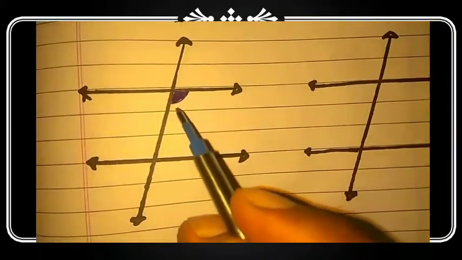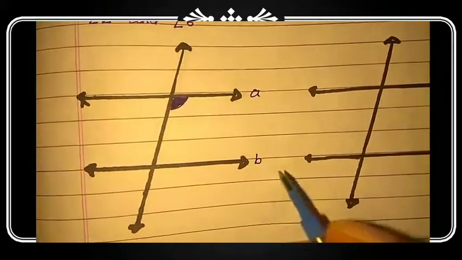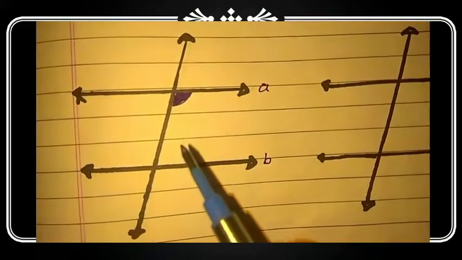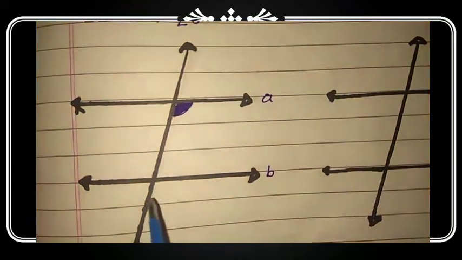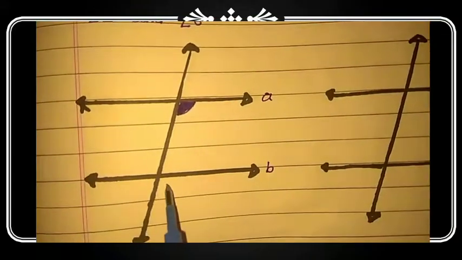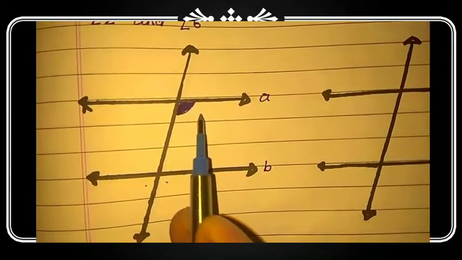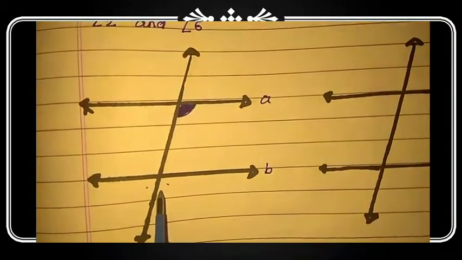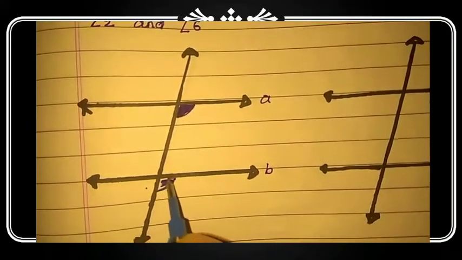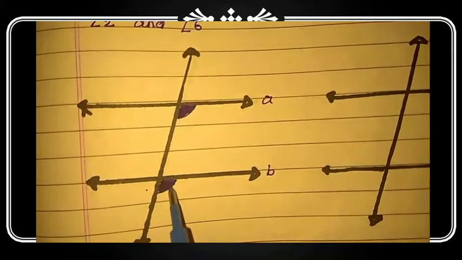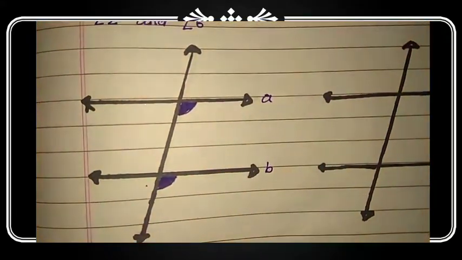Yes, it is below the line, below line A. Now its corresponding angle also would be below the line on line B. Below the line there are also two angles, but it is on the right side of the transversal, so its corresponding angle also would be on the right side of the transversal. So these two angles are a pair of corresponding angles.